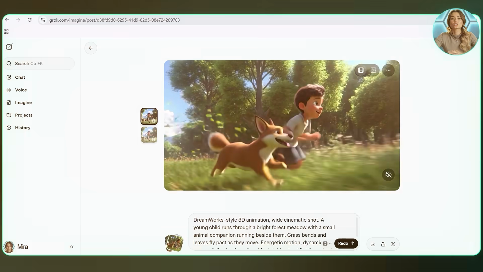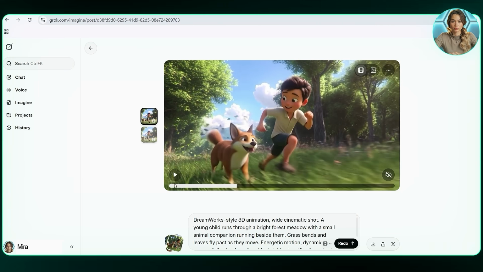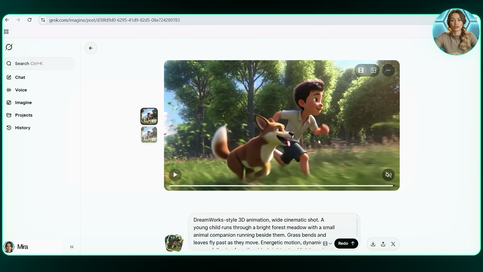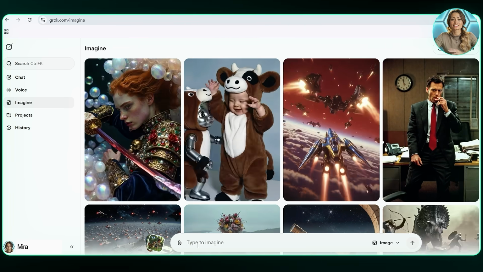Now this is where the actual workflow really starts. Instead of generating the second scene from scratch, I use the last frame of the first video. I drag the video slider to the end, copy the final frame, and paste it back into Grok as the starting image for the second scene. This step is what makes the animation feel smooth and cinematic.